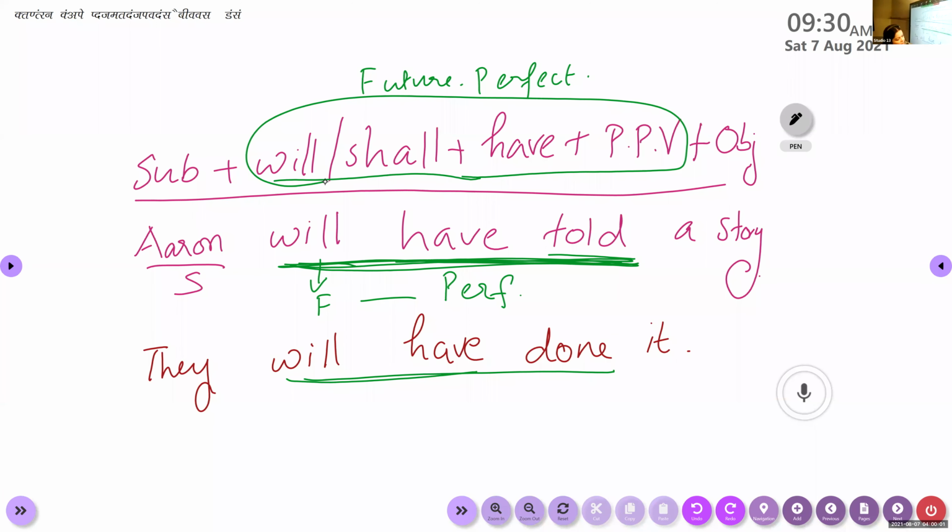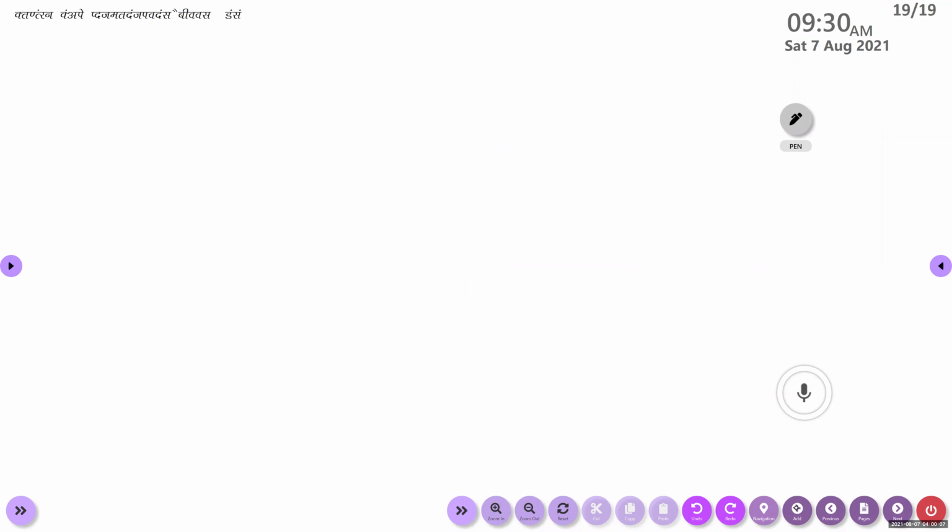Okay, now next question, Rinan. Miss Yad, please tell me the rule of future perfect continuous. Subject plus will or shall plus been plus... No, something is missing. Been is the past participle form of the verb, right? I cannot use the past participle form after shall and will. I have to use only the base form. This is perfect continuous, okay? So subject plus will or shall plus